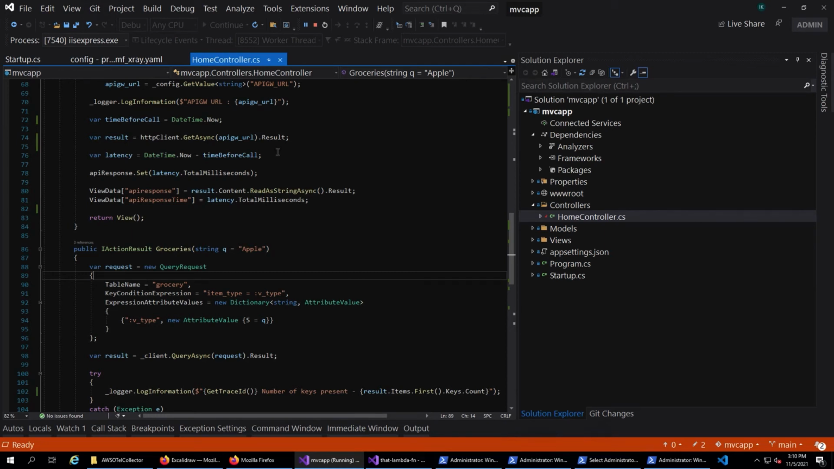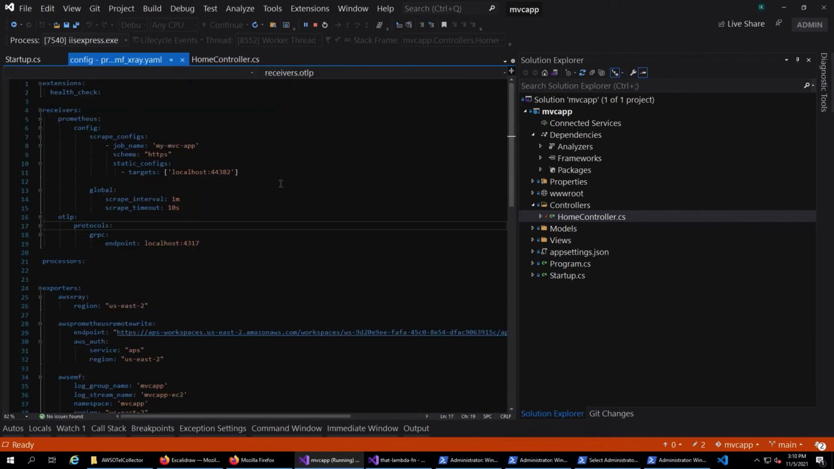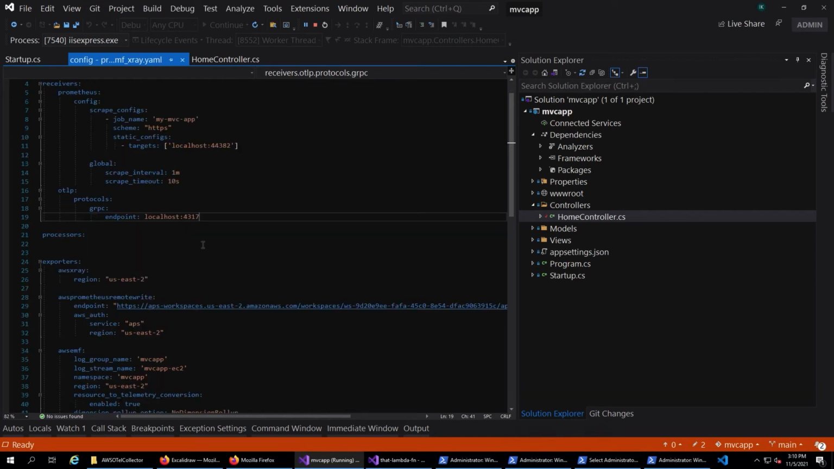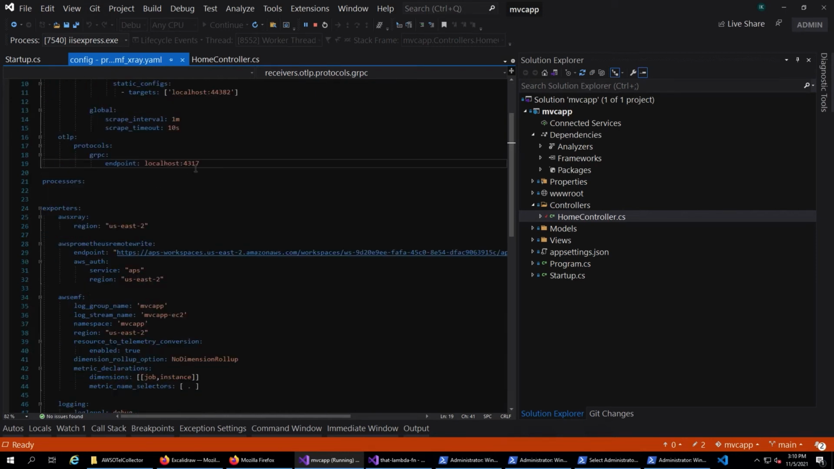Now let's take a look at the configuration file for the AWS Distro for OpenTelemetry Collector. Earlier we saw only the Prometheus receiver in the metric collection. Now I have also added the OTLP section. Here's the endpoint at which the metrics are being sent to. This is the endpoint that is configured here, and I'm sorry, I meant the traces.